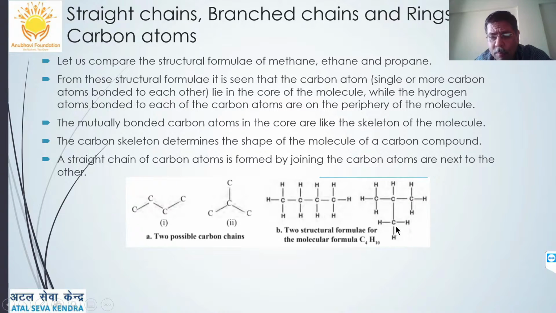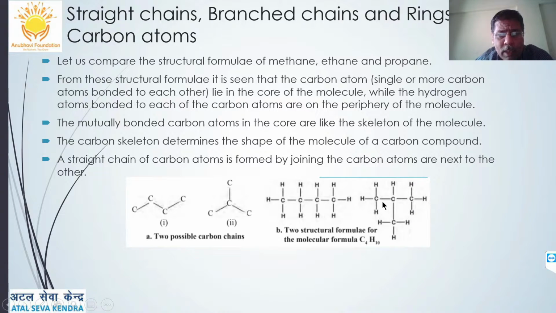Its name is isobutane, or by the IUPAC name, 2-methylpropane, because now three carbons are in one single chain.